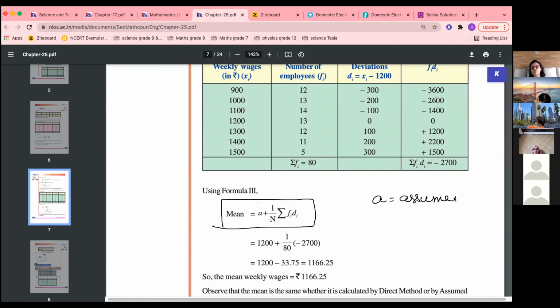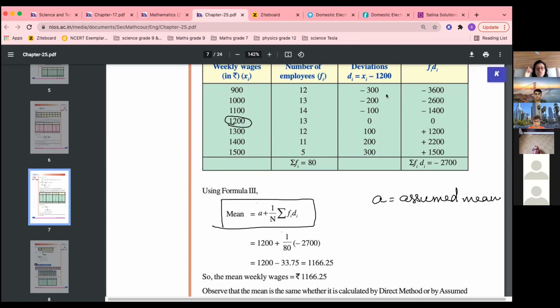Assumed means you can assume the mean to be anything. Okay, you can assume 1100 also as the mean. But it is better to take the middle number so that equal numbers of positives and negatives come, and then you will find the answer. So this is the formula: a plus 1 by n sigma fi di. Here you will have to make fi di, and 2 columns you will have to add.